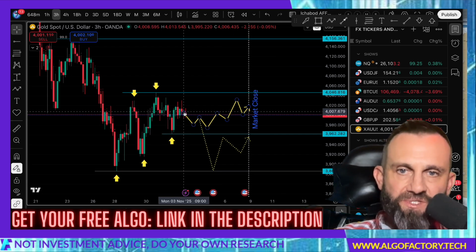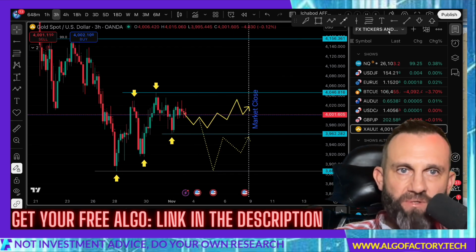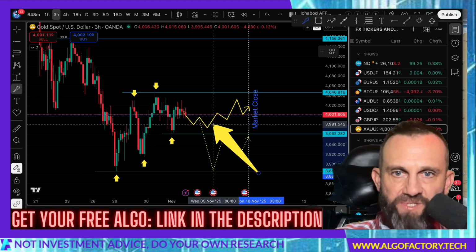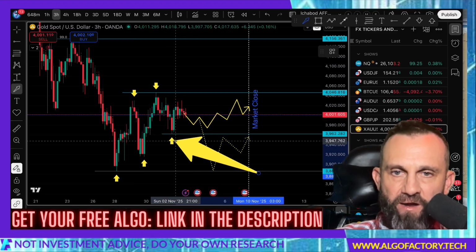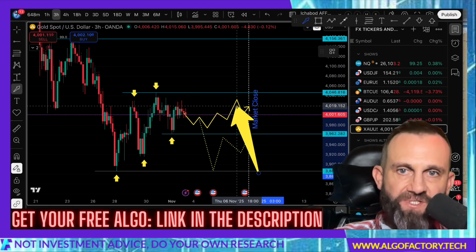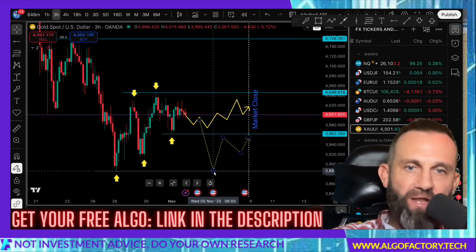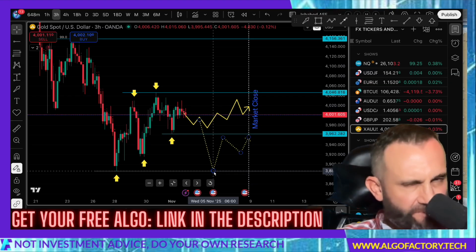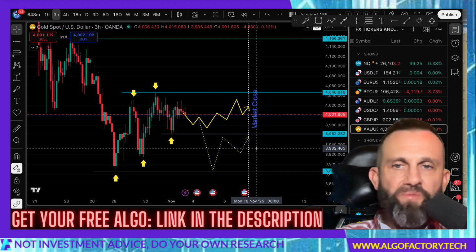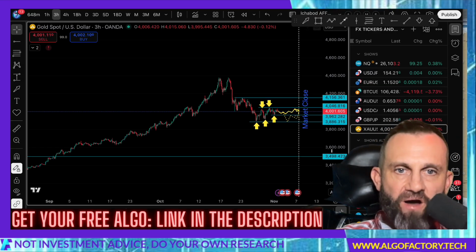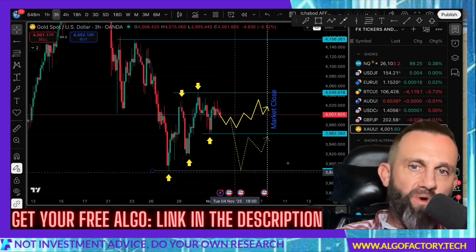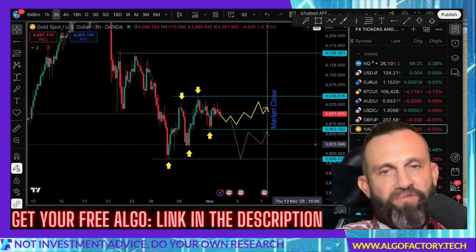So it may be that we simply see gold make a new higher low right here. You see the other little arrows that I painted right there, and there. We might see a new higher low and gold advances. If not, we could see gold go down to retouch around 3,885, although I don't know if we'll see that this week. It's really hard to say what's going to happen with gold. Does this big move need to cool off? A move down to 38, 39 will give us the clue that it's still cooling off.